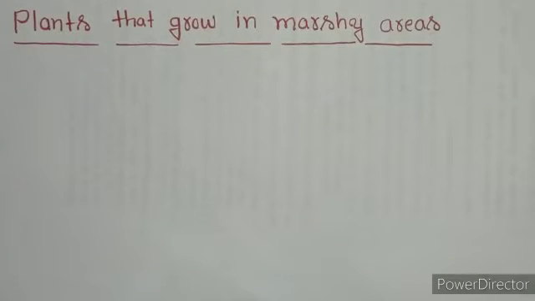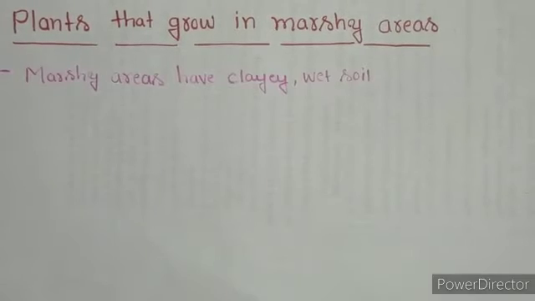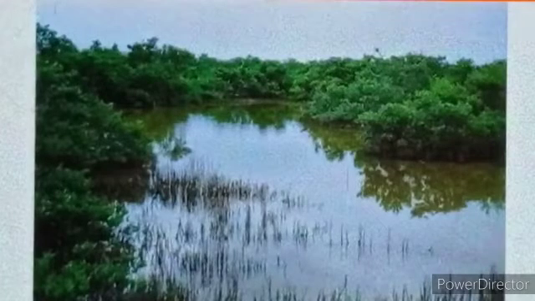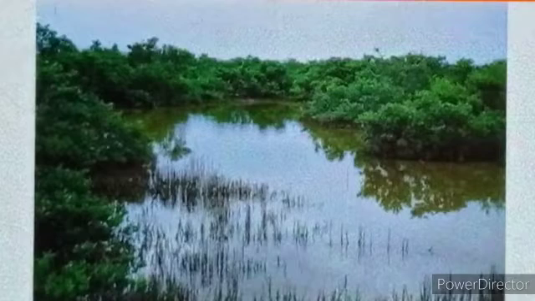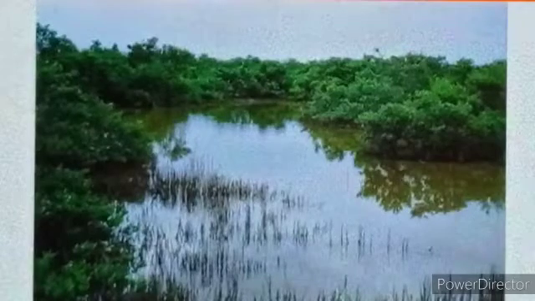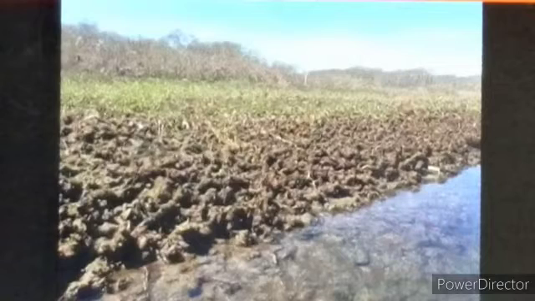Students, now we are going to know the plants that grow in marshy areas. Marshy areas are a type of wetland. Marshy areas have clay and wet soil. Water does not drain out from the soil in marshy areas. The soil becomes very damp and lacks air. How do plants survive in such conditions? Let us find out.